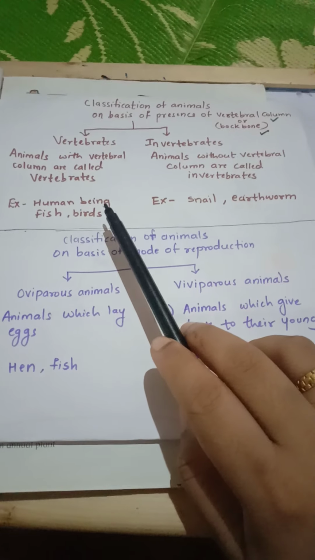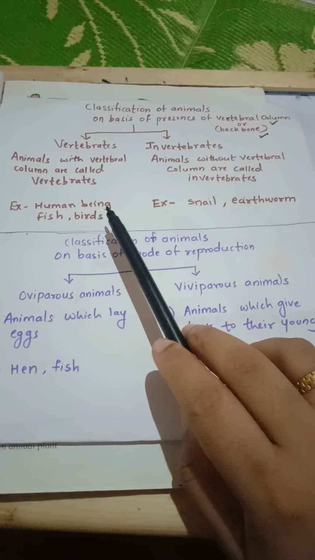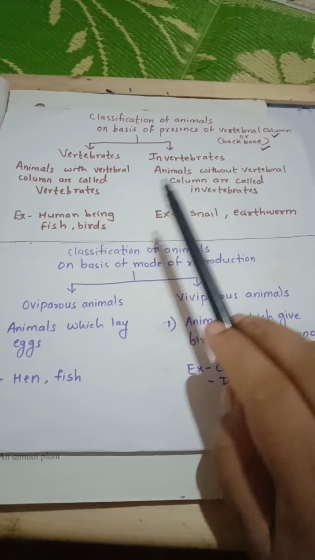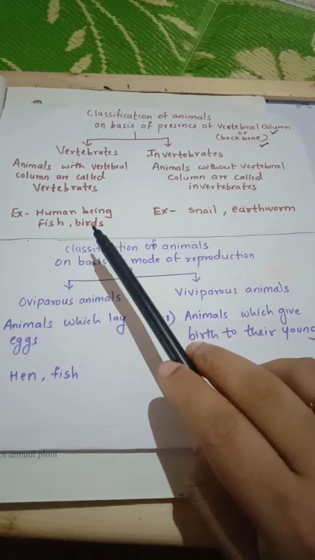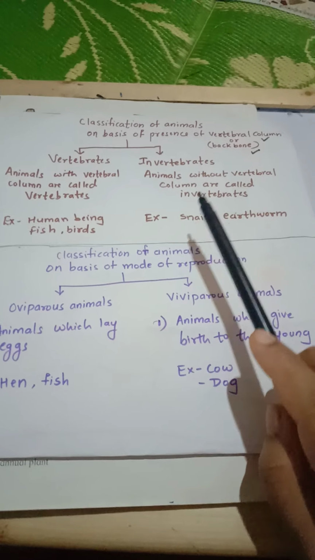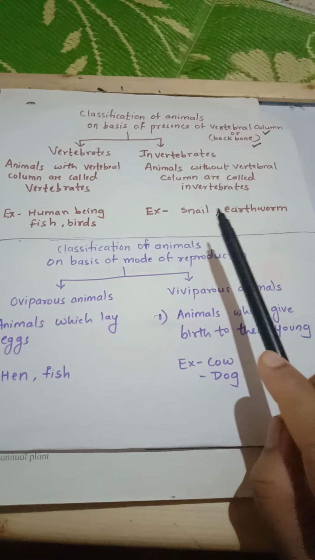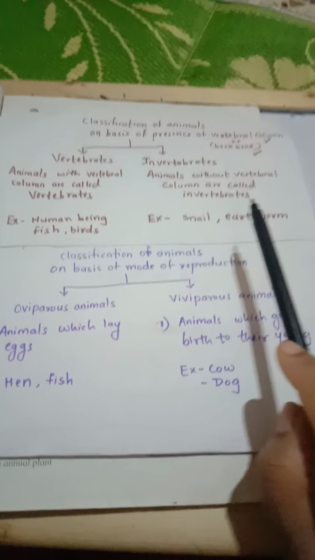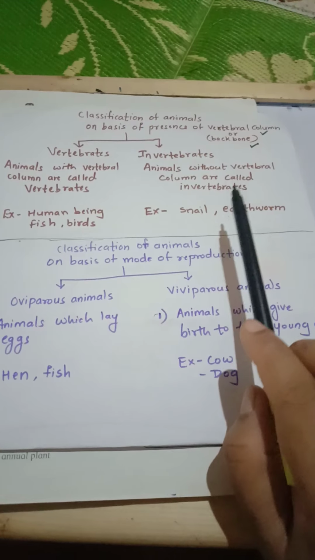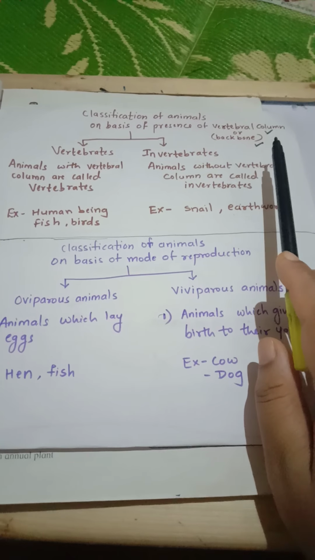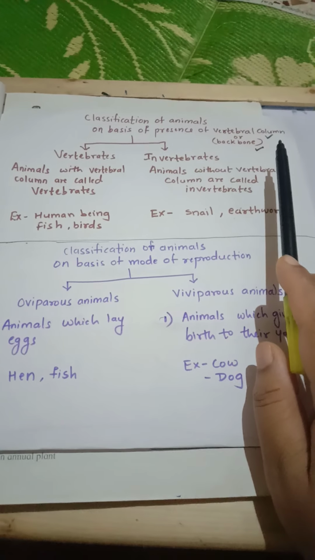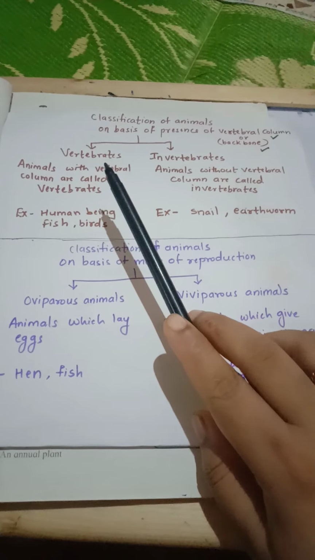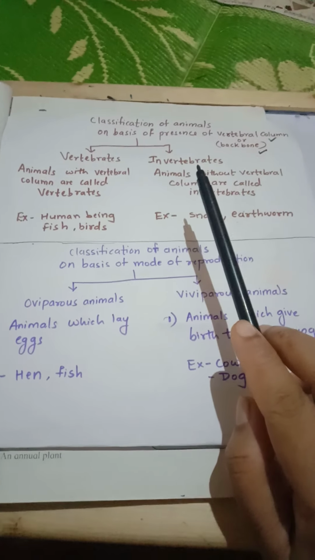Example: human being, we have a vertebral column. Fish have bones, or vertebral column is present in fish. And birds. And invertebrates, the examples are snail and earthworm. Cockroaches, other insects, butterflies are all examples of invertebrates where the presence of vertebral column is not seen. Clear with this? So depending upon the presence of vertebral column, animals are classified as vertebrates and invertebrates.